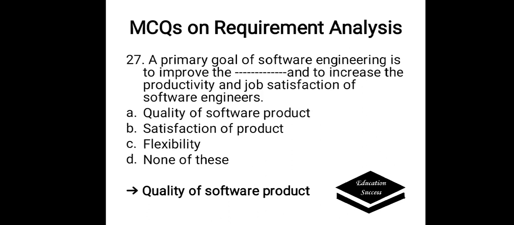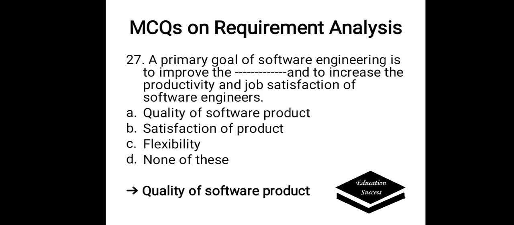A primary goal of software engineering is to improve the dash and to increase the productivity and the job satisfaction of software engineers. Options are A. Quality of software product, B. Satisfaction of product, C. Flexibility, D. None of the above. The correct answer here is quality of software product. A primary goal of software engineering is to improve the quality of software product and to increase the productivity and job satisfaction.